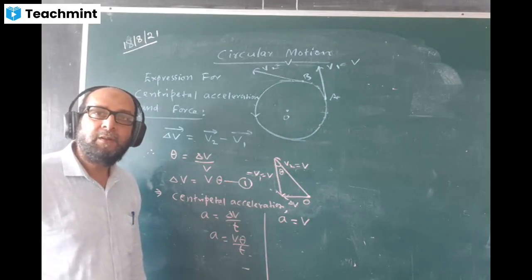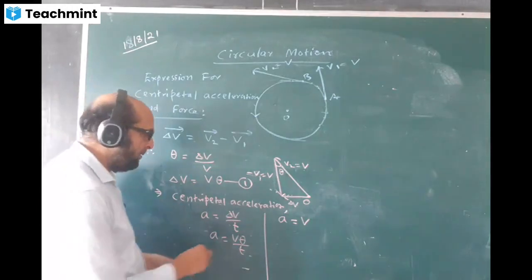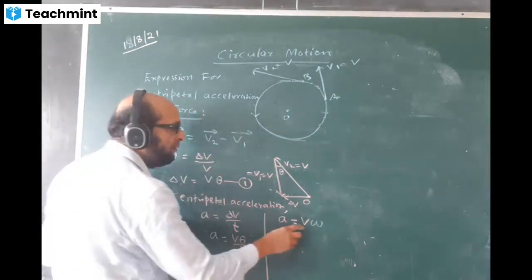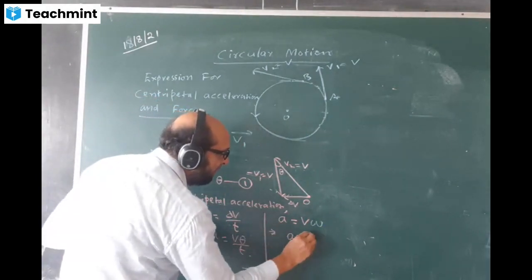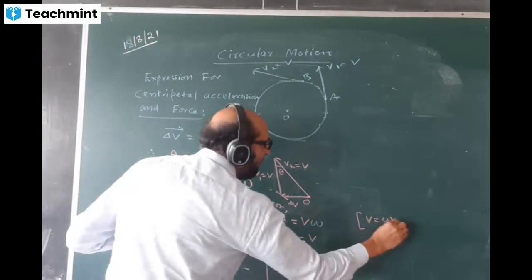Please share your answer. Omega. Theta by t will become omega here. So we have the formula a equal to v omega. I'll continue it further: a as it is, v as it is. You know, v is equal to, we have the formula, omega r.